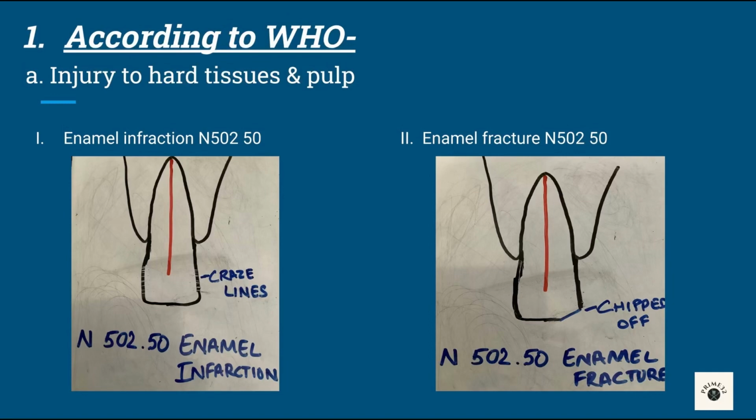First is enamel infraction, N50250. It has small crease lines. These are small fracture lines. There is no chip off and no tenderness to percussion. There is no treatment required, and aesthetically, if required, we can build up and bond the fracture piece. Second is enamel fracture, N50250. In this, enamel is chipped off, but dentin is not affected. Tooth is not mobile and not tender to percussion. Treatment requires only build up and bonding the fracture fragment.